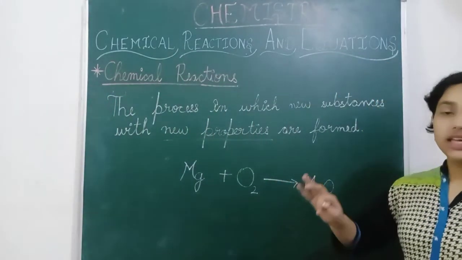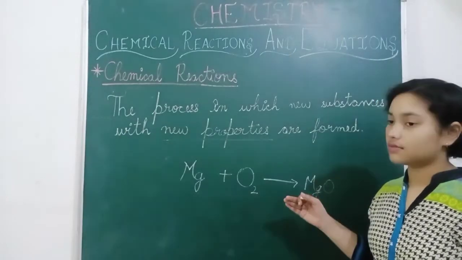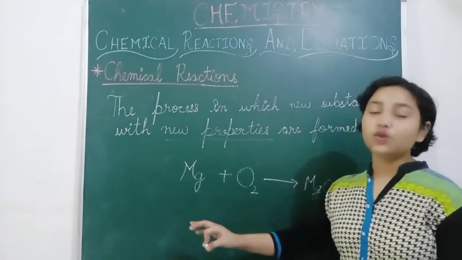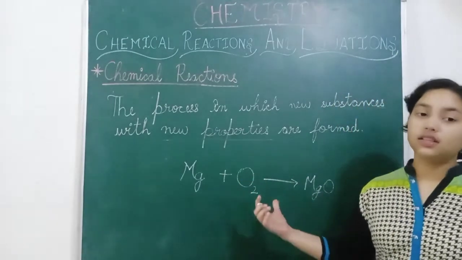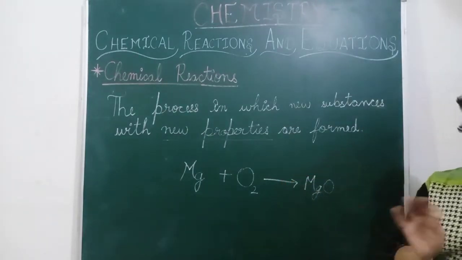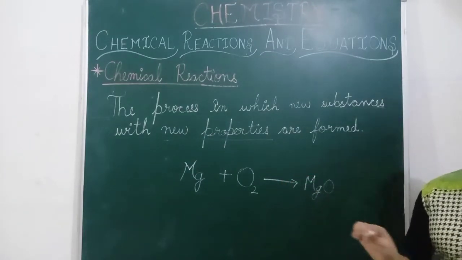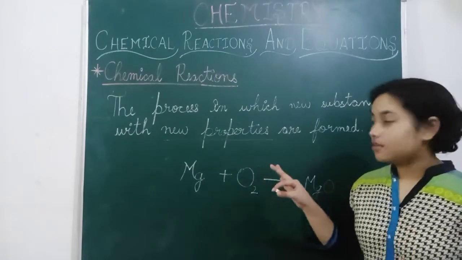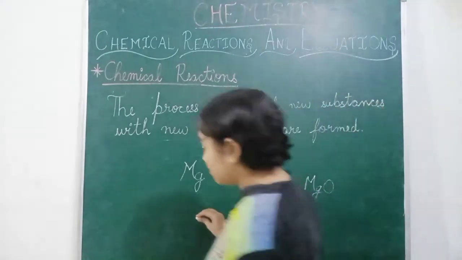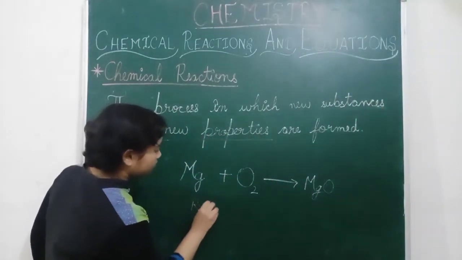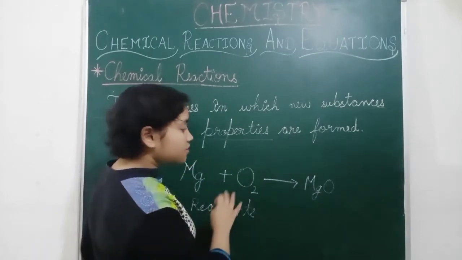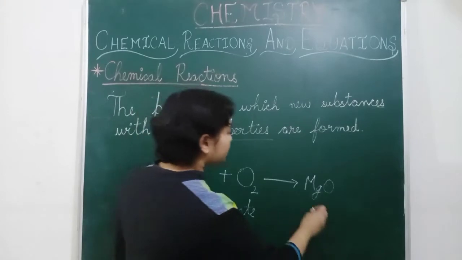The substances which take part in the reaction are known as reactants, and the substance which is formed after the reaction is called the product.